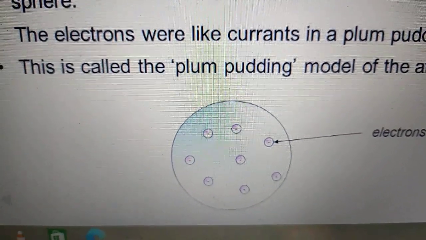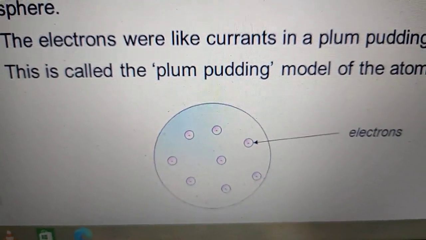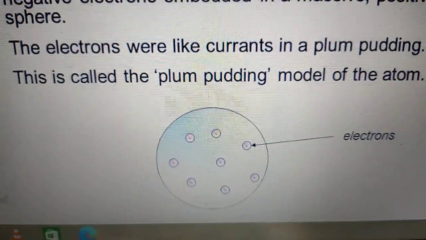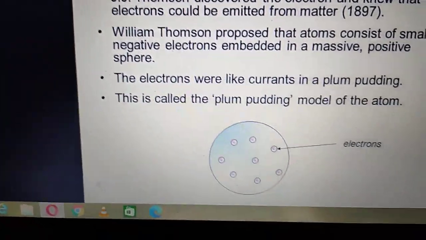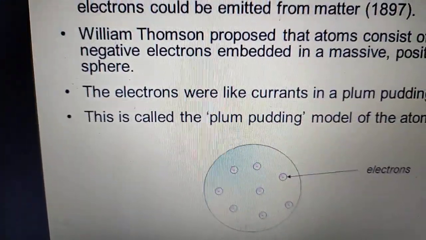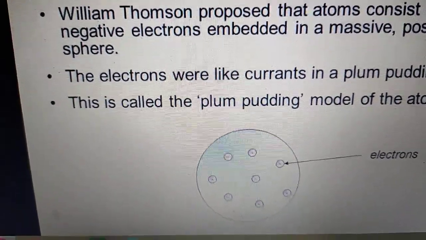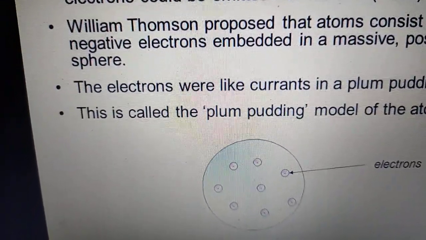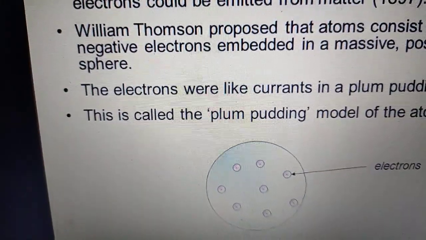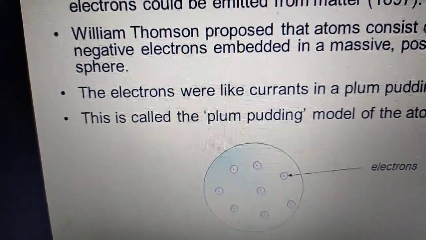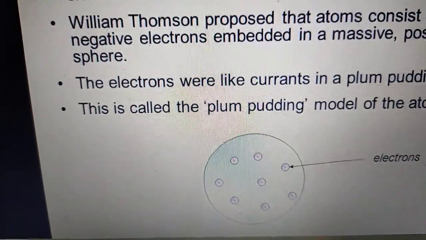So according to J.J. Thomson, this is also called the plum pudding model. This is also called seeds. You can correlate this with a watermelon also. Like the red part is the positive charge spread all over the watermelon, and the black seeds are the electrons that are embedded into the positive charge. So total positive charge is equal to total negative charge, resulting in a neutral atom.